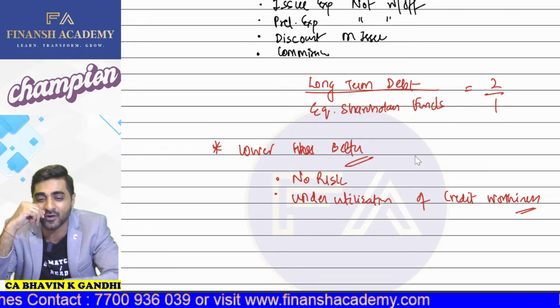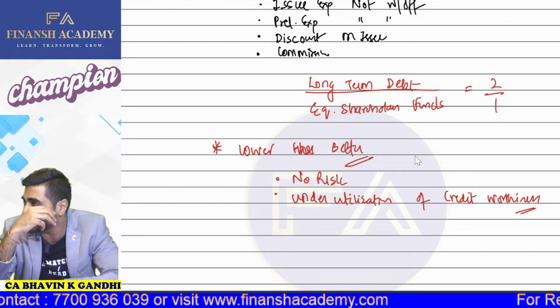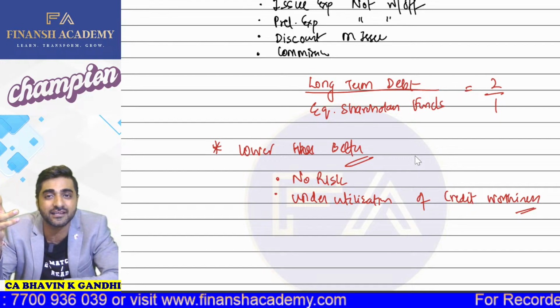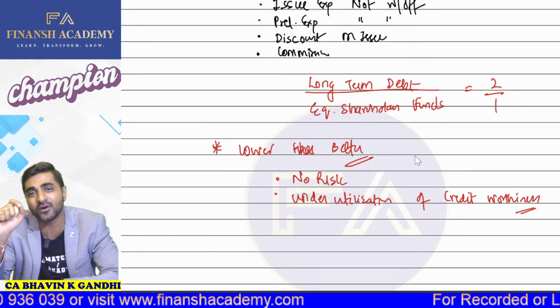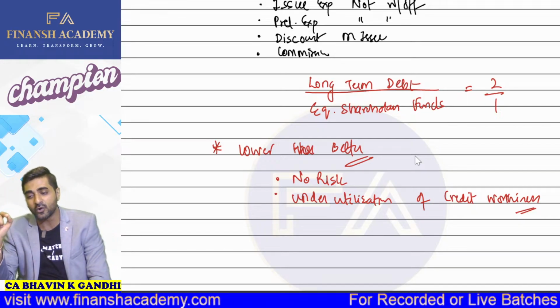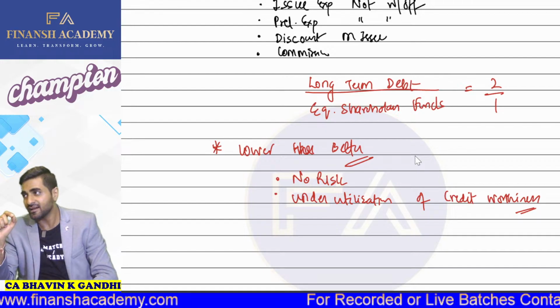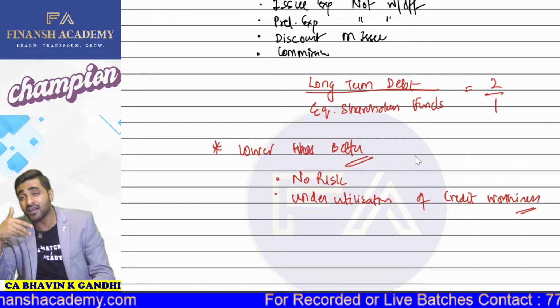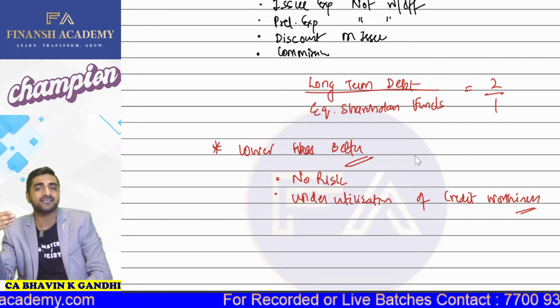It indicates higher credit worthiness, it indicates higher solvency, it indicates underutilization of credit worthiness. So I hope you guys are trying to understand that if this particular ratio is very low, then of course the risk is lower, but we are not utilizing your credit worthiness.